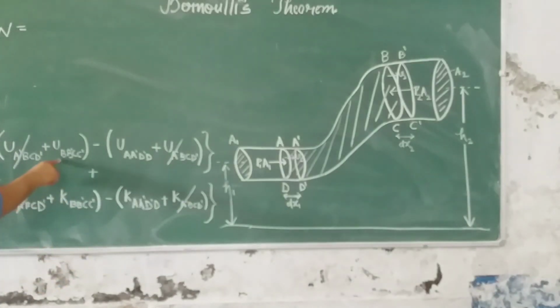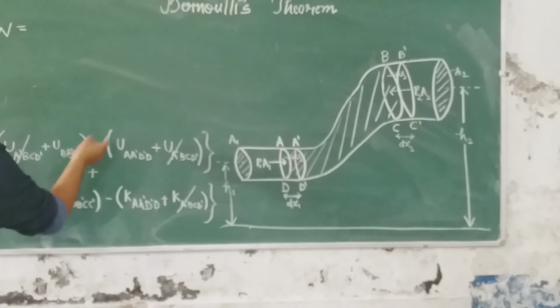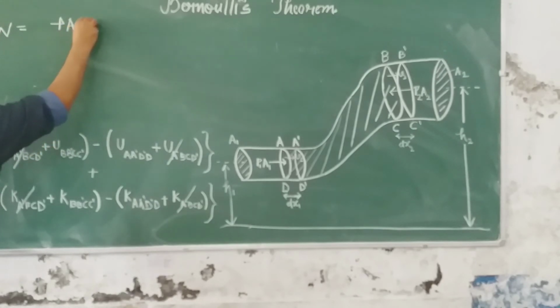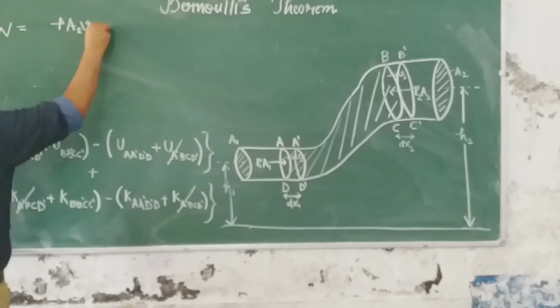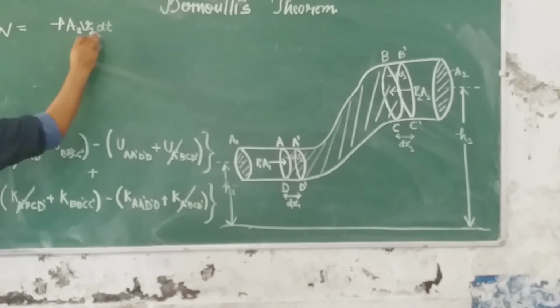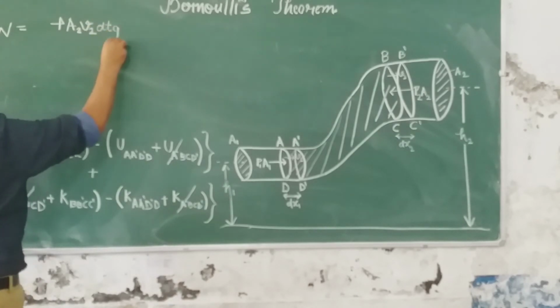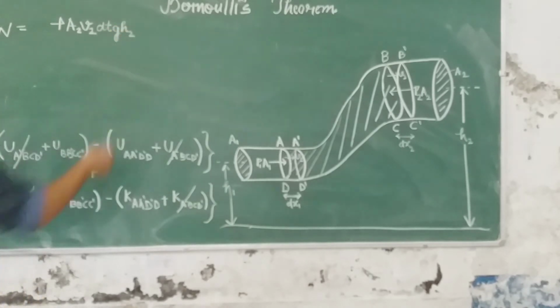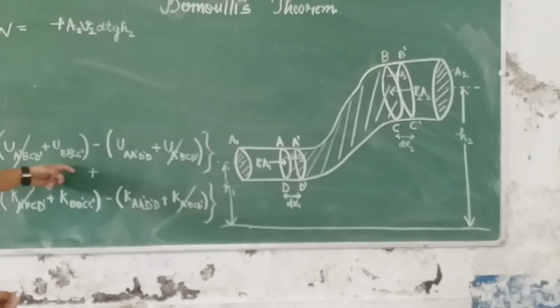So we are writing the potential energy of this configuration U of B B dash C C dash as mgh. Okay? M is density into volume. Density is rho and the volume is A2 dx2. But dx2 can be written as V2 dt. So this is the value of mass, multiplied by g and then multiplied by h, and h is h2. So this is the value of this thing.